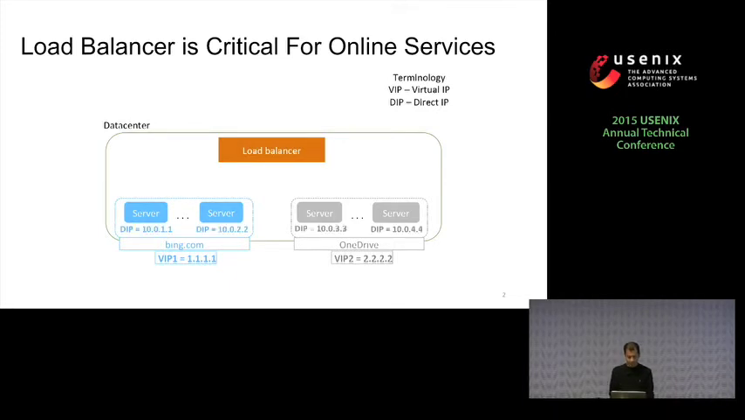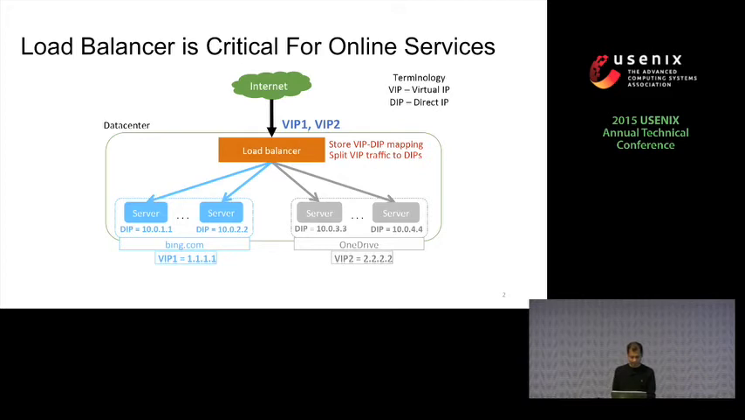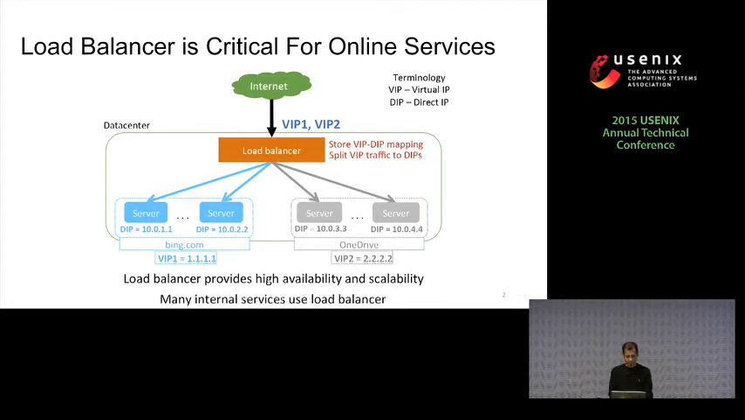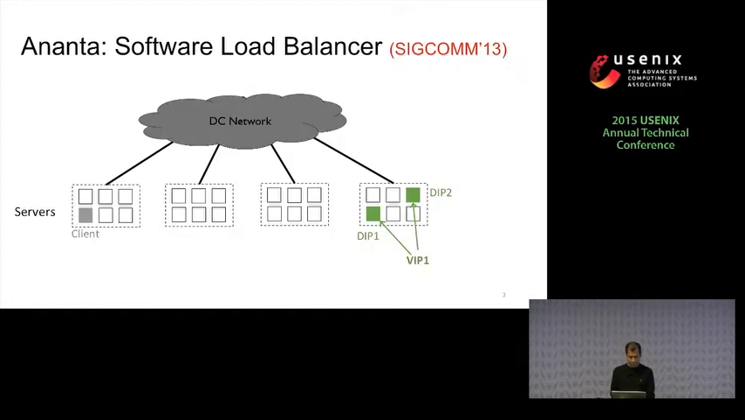Internally, each server in the data center is assigned a single unique direct IP, or a DIP. The load balancer stores the VIP to DIP mapping for all the VIPs, and it uses this mapping to split the incoming VIP traffic across the DIPs assigned to individual services. This way, by providing an abstraction of a virtual IP, the load balancer hides all the details from individual services, and it helps provide high availability and scalability to online services. Because of these benefits, many internal services talk to each other through the load balancer.